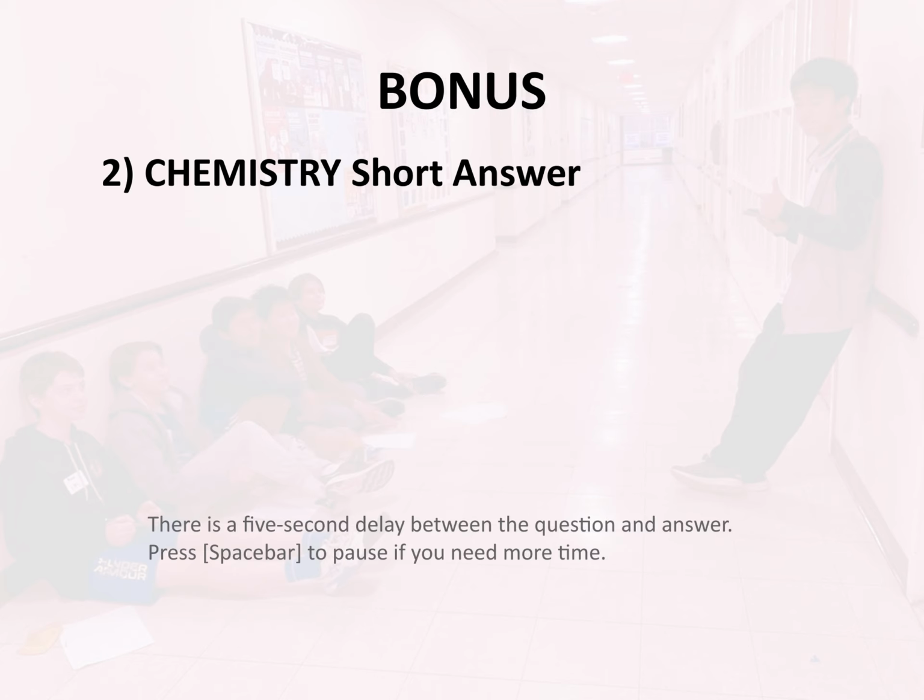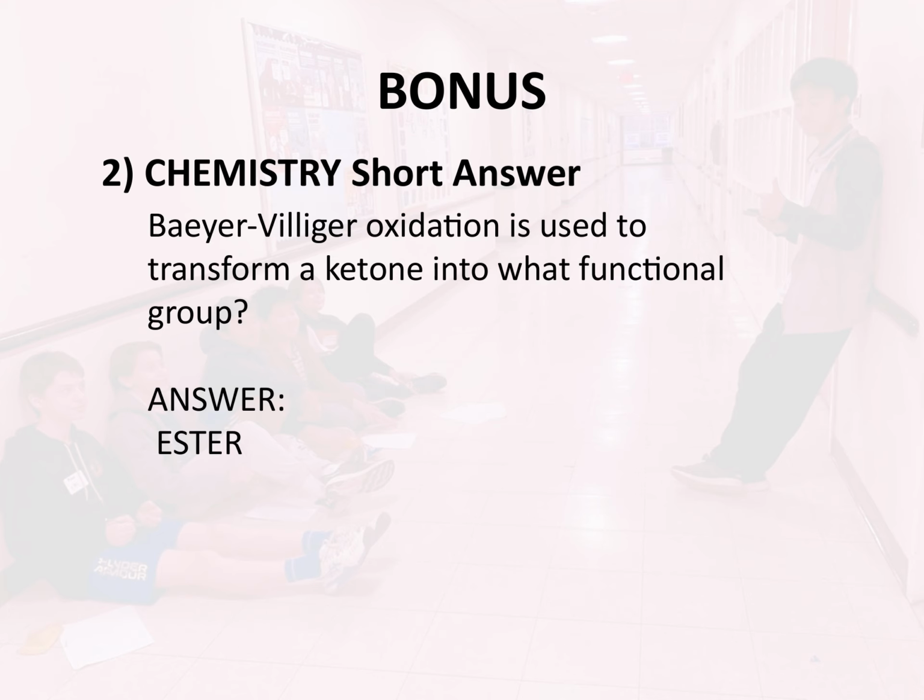Bonus 2. Chemistry. Short answer. Baeyer-Villiger oxidation is used to transform a ketone into what functional group? Answer: ester.